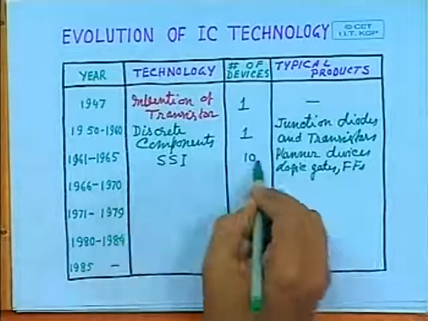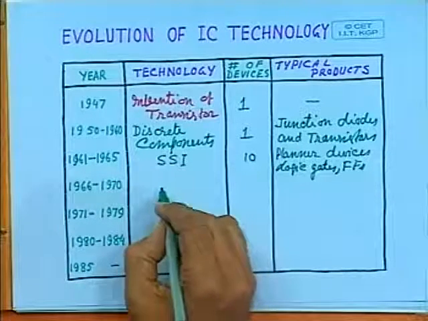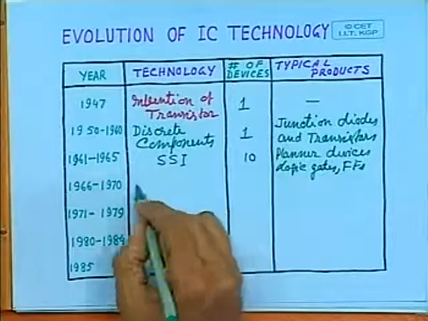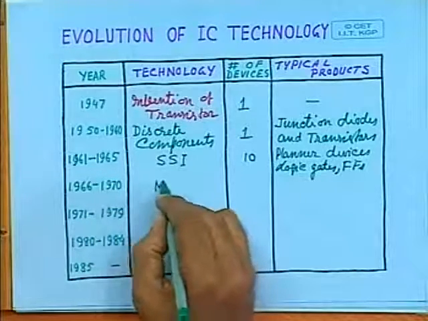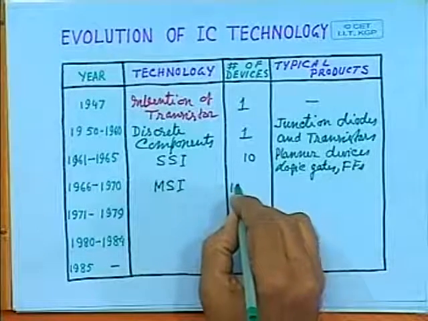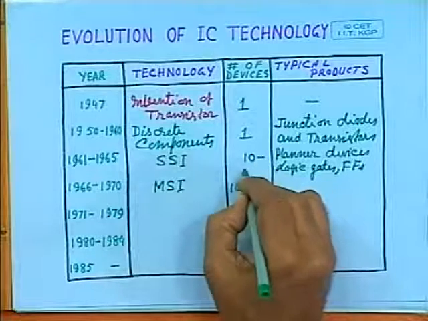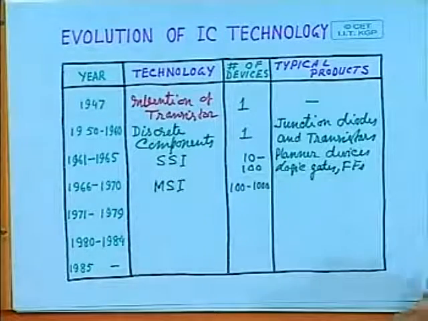These are essentially based on planar technology, flip-flops. Then, as the number of transistors per chip increased, the technology moved to the medium scale integration, MSI era. Here it is 10 to 100 transistors.